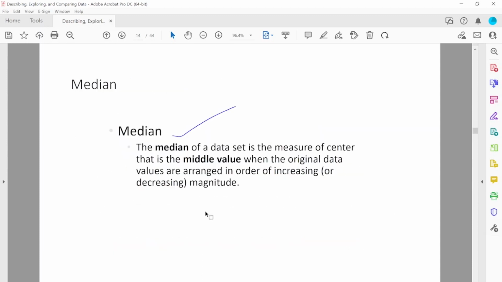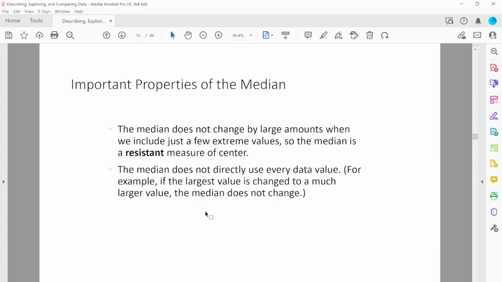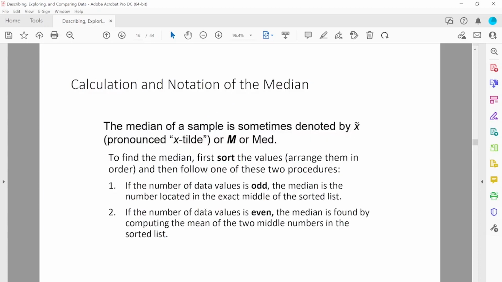Okay, so for finding the median, we sort the data either in increasing or decreasing order and find out the middle value. Now, depending on how many data you have, if you have an odd number of data, you can always exactly find the middle number. If the number of data values is odd, the median is the number located in the exact middle of the sorted list. So you have to sort the data first and then find the exact middle number. If there is an even number of data, the median is found by computing the mean of the 2 middle numbers in the sorted list.